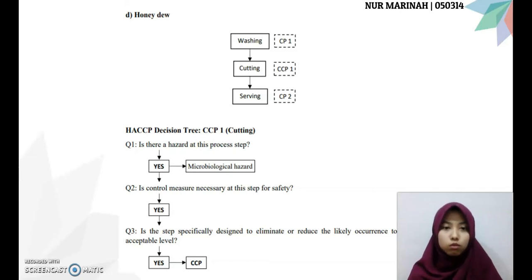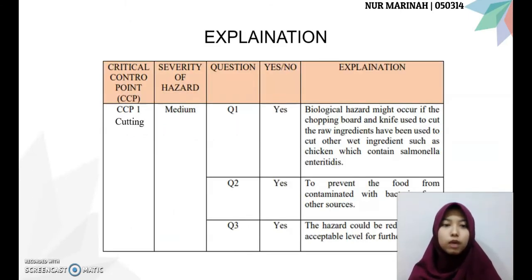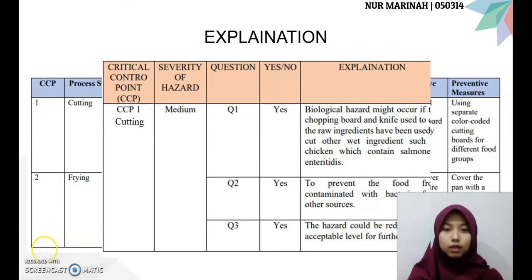The next one is honeydew. The CCP is applied during cutting. The biological hazard may occur if the chopping board and knife used to cut the raw ingredients have been used to cut other wet ingredients, such as chicken which contains Salmonella enteritidis. This is to prevent the food from being contaminated with bacteria from other sources. The hazard could be reduced to the acceptable level for further usage.